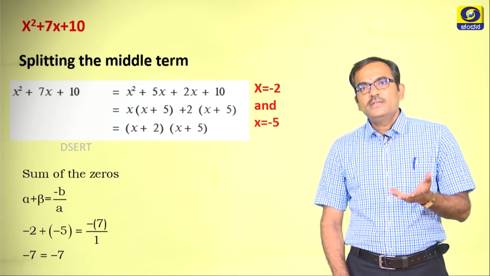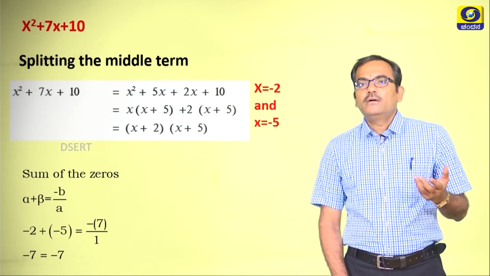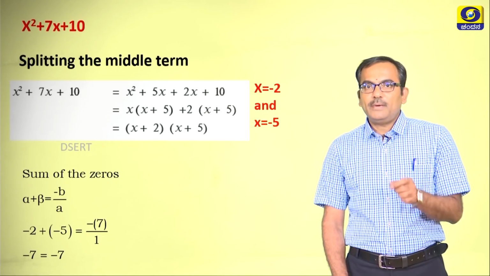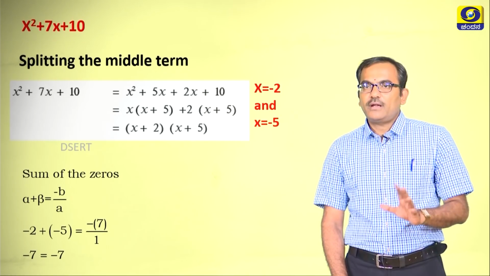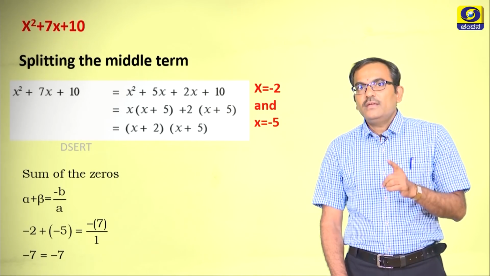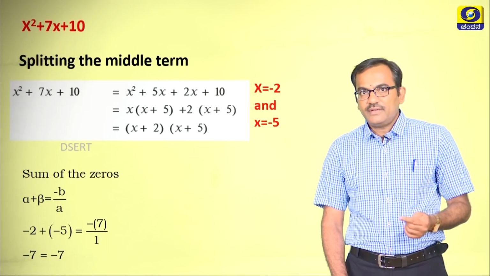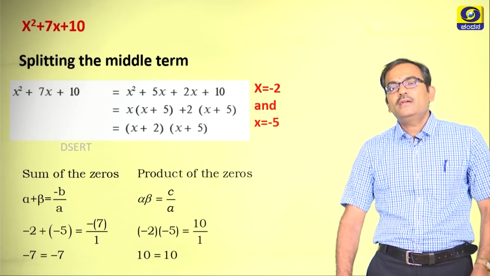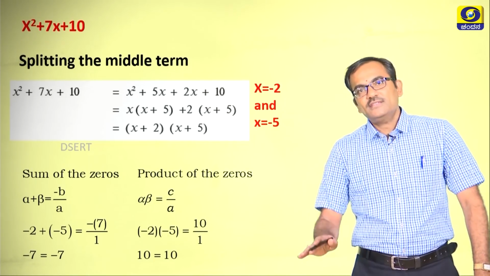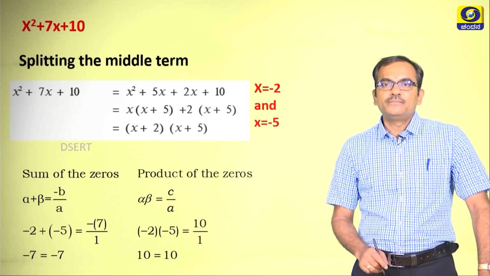Now again, substituting the values in alpha plus beta is equal to minus b by a, substitute minus 2 and minus 5 for alpha and beta, b is equal to 7 and a is equal to 1, and ultimately we get these two sides LHS and RHS are equal.